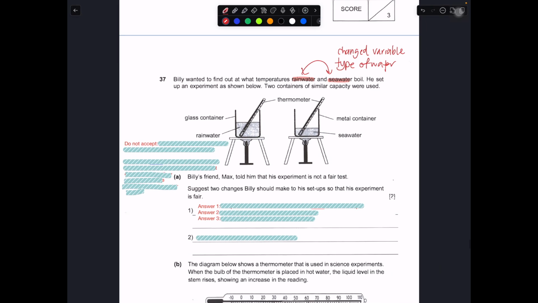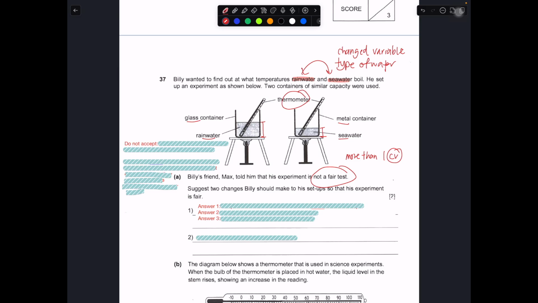And over here, you can see this entire setup. We've got the thermometer, the metal container, the glass container, the rainwater, and the seawater, and they already tell you this is the amount of rainwater and seawater being used in this setup. Okay, Billy's friend Max told him that this experiment is not fair. That means over here there is more than one change variable.